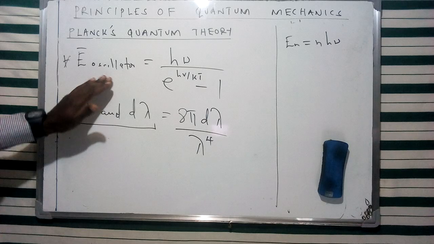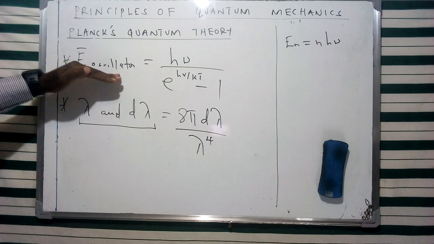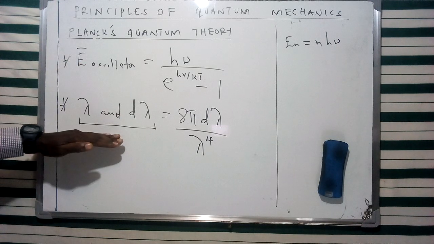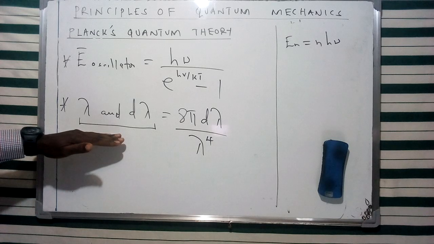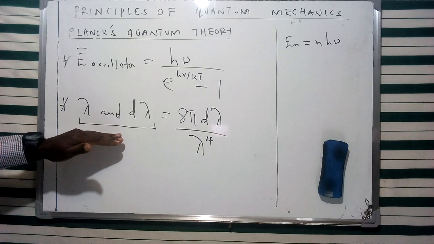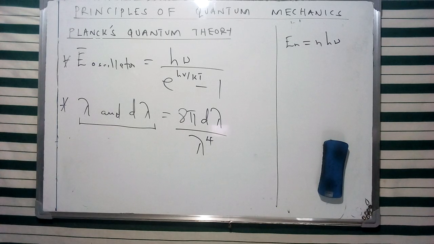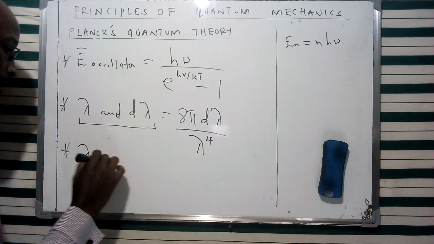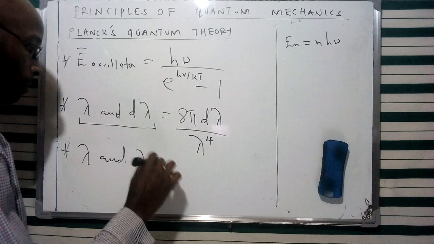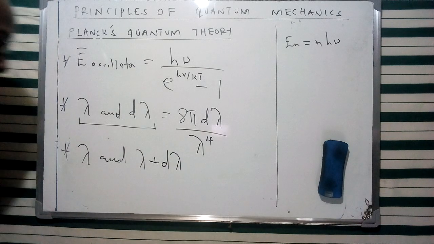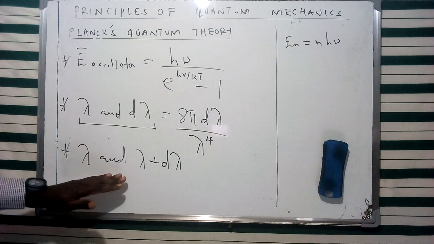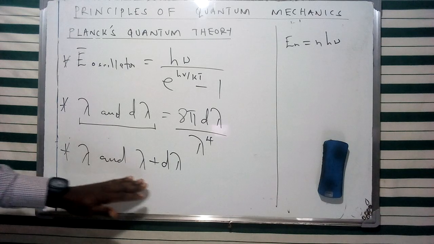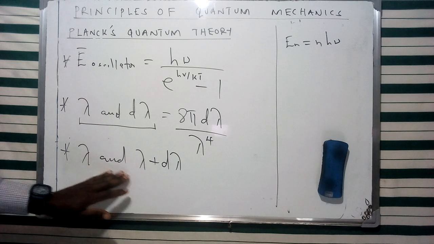Now, from these two arguments, the description of our average energy and the number of oscillators, we can calculate the energy density of radiation at a particular range of wavelength. Let's give the range between lambda and lambda plus d lambda. So we can describe the energy density of this radiation between this difference of wavelength.